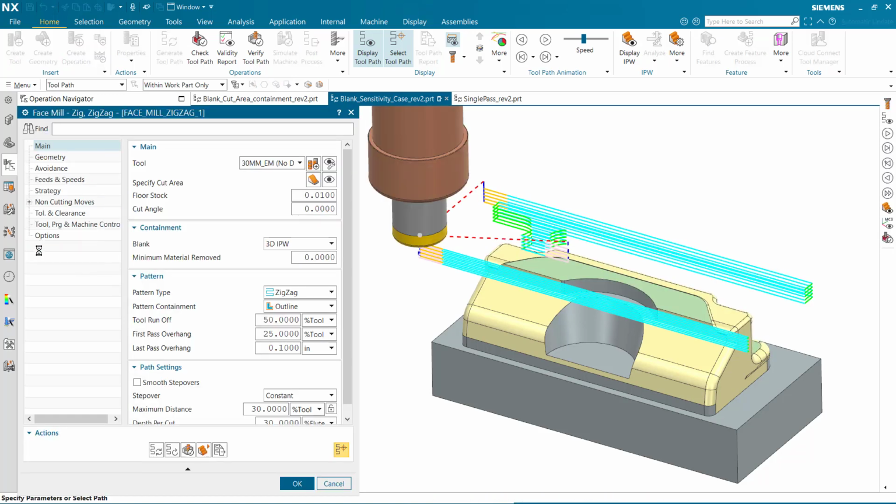FaceMill ZigZag is also IPW aware. It uses the stock updated from the previous operation. Notice the blank containment is set to 3D IPW.